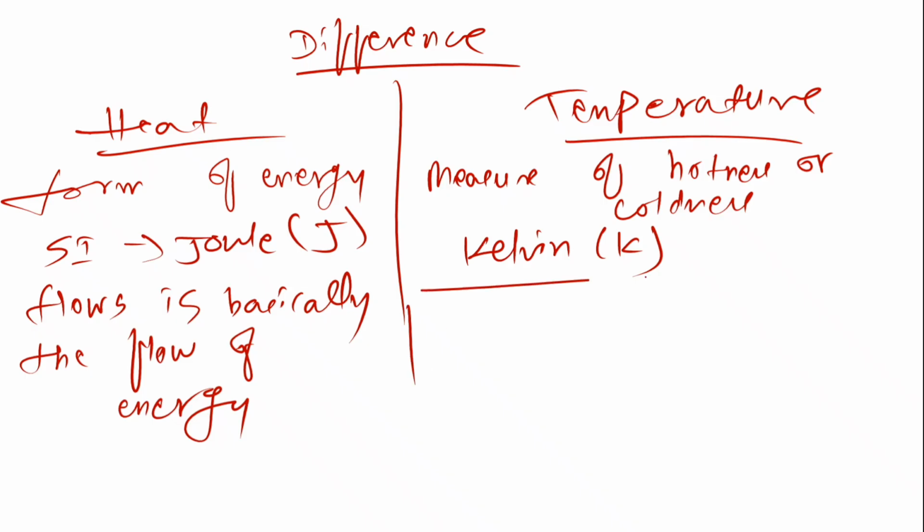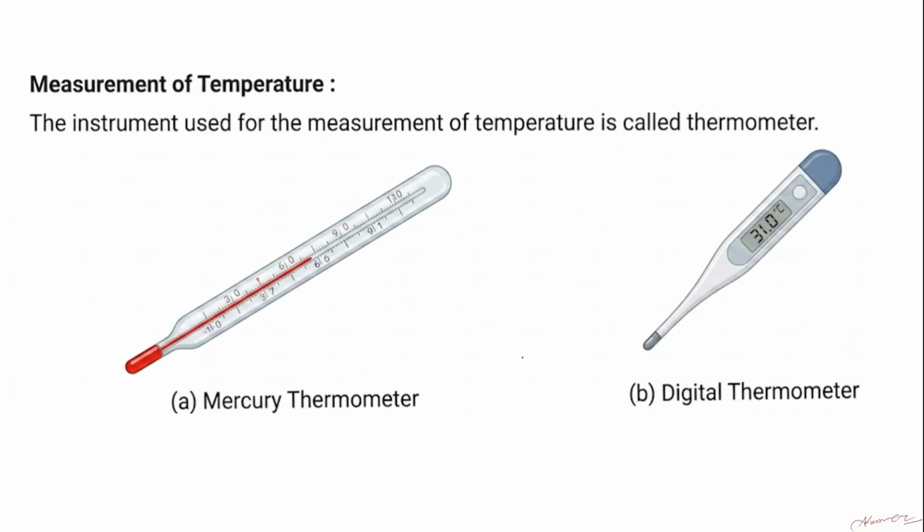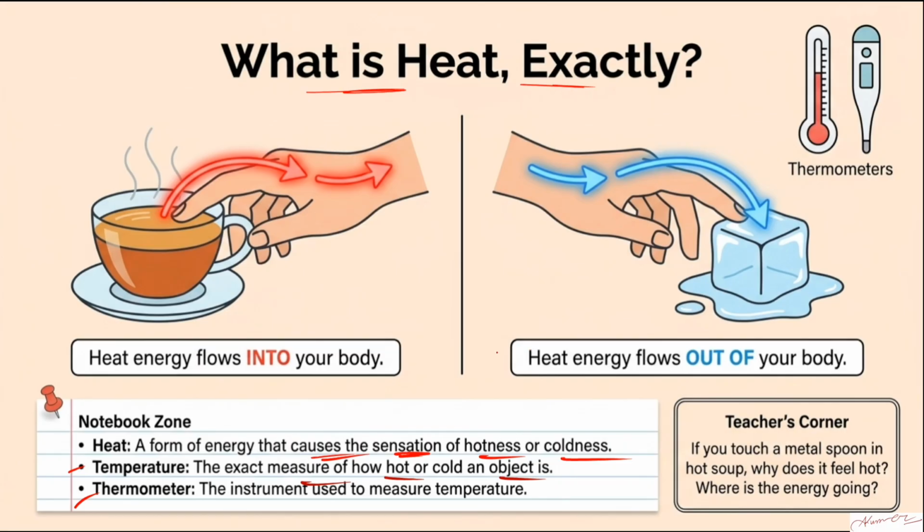If I talk about temperature, it determines the direction in which the heat will flow. So it talks about the direction in which heat can flow. These are the differences between heat and temperature. By now I hope you are clear with heat and temperature. If you're clear, then we can go to the thermometers.